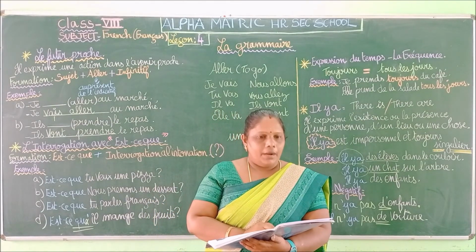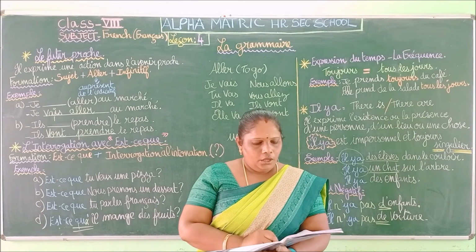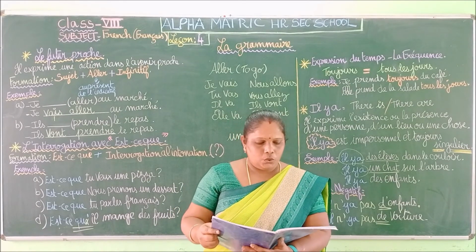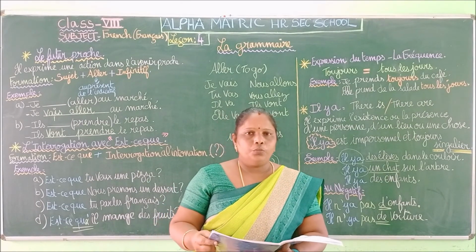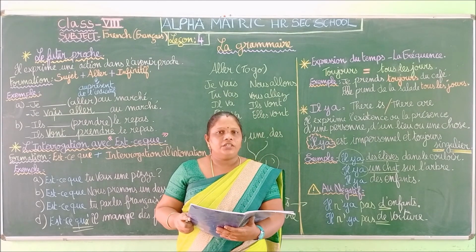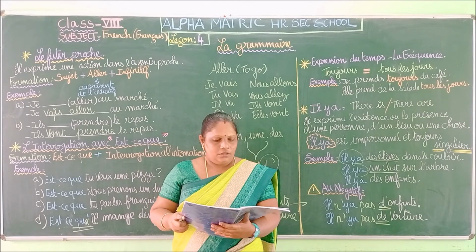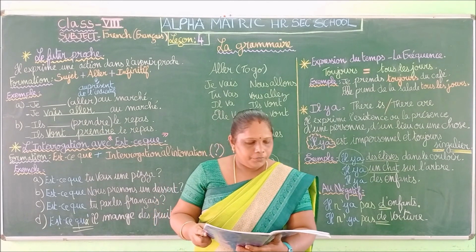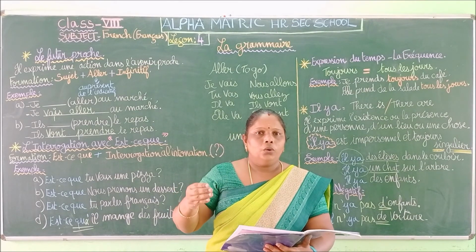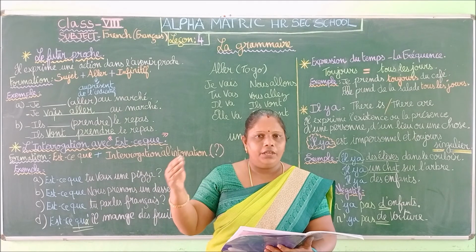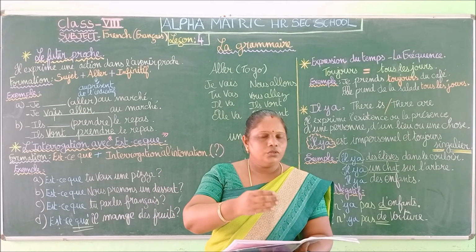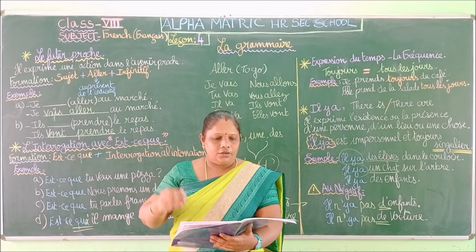Next one, ma mère prend du poisson et mon père prend du poulet au riz. So my mother takes fish and my father takes chicken rice. Okay, so you are going to arrange these in order. What is the first incident that will happen? So we are going to the restaurant, or you have to choose and write the right order.